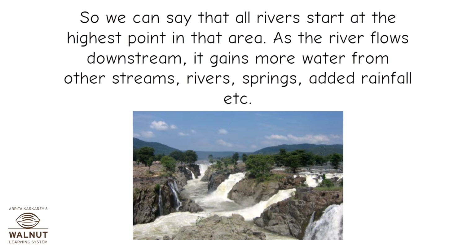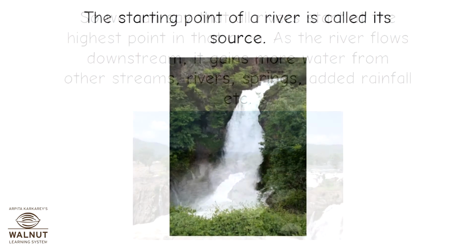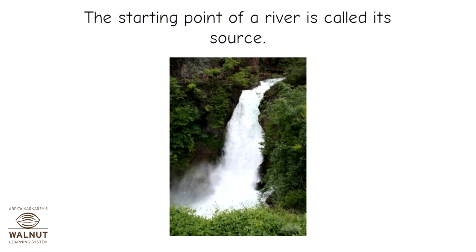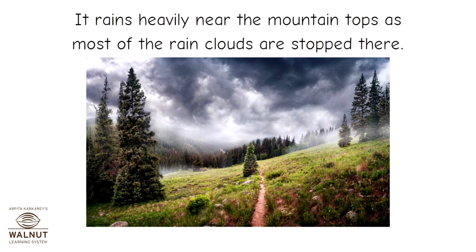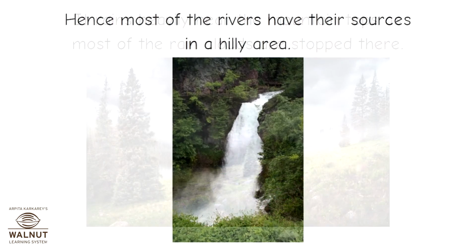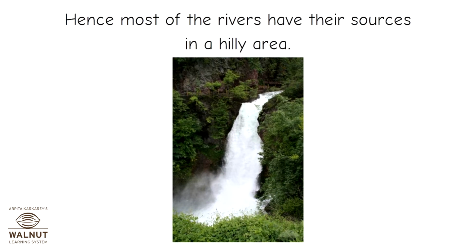As the river flows downstream, it gains more water from other streams, rivers, springs, added rainfall, etc. Starting point of a river is called its source. It rains heavily near the mountain tops as most of the rain clouds are stopped there. Hence, most of the rivers have their sources in a hilly area.